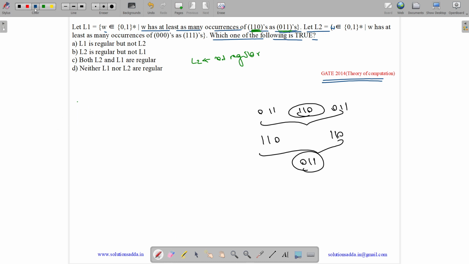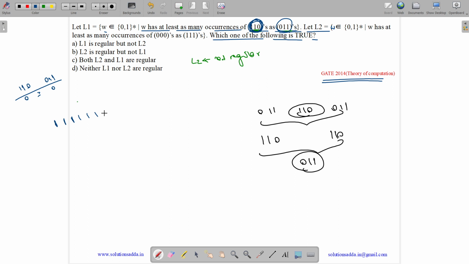The next thing is that if a string starts with 11, then it can never have more 011s. So it will always have 110s at least as many as 011s. Why? If it is starting with 1 1, what are the numbers of 110 and 011? It is 0, it is 0. So the condition greater than or equal to is satisfied. If we still have a 1, how many do we have? There will be 0 and 0.